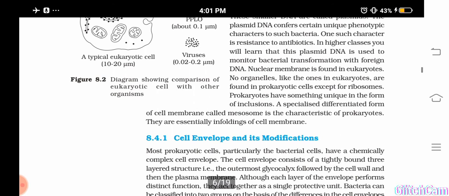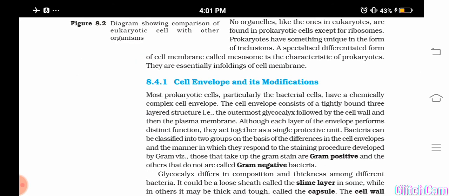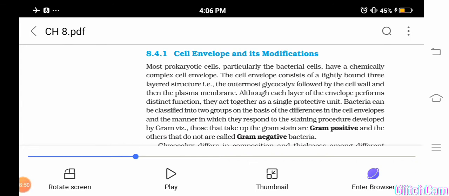Okay, so let's study the cell envelope and its modifications. When you see the cell envelope in prokaryotic cells, there will be a chemically complex cell envelope. They consist of around 3 layers.